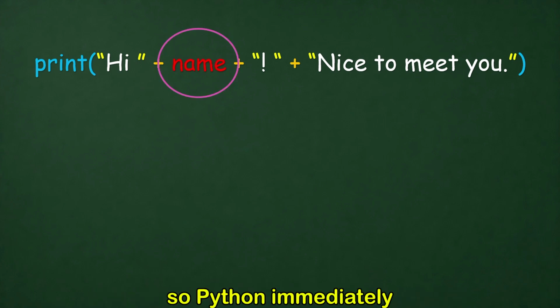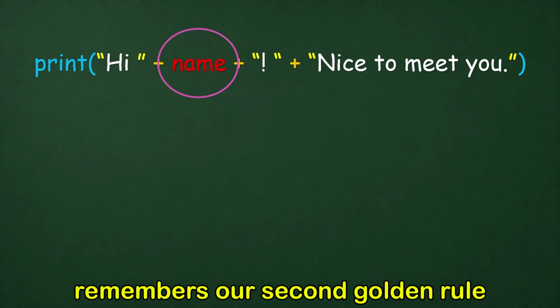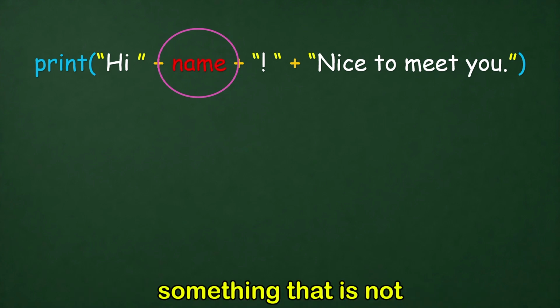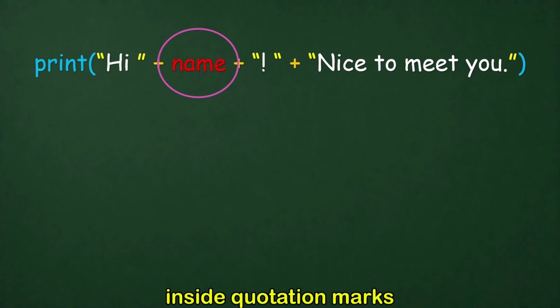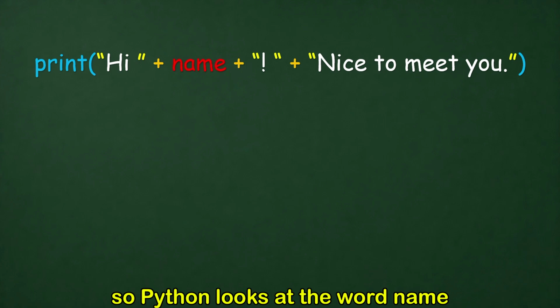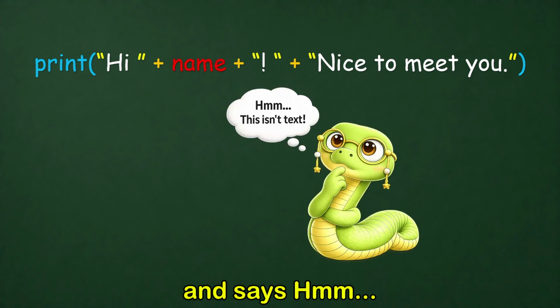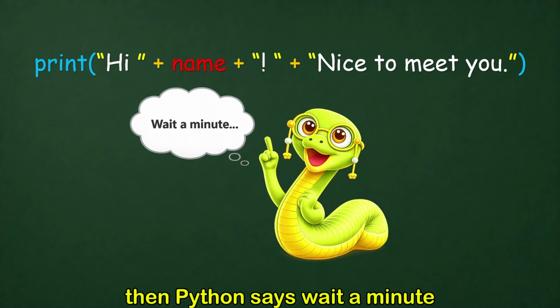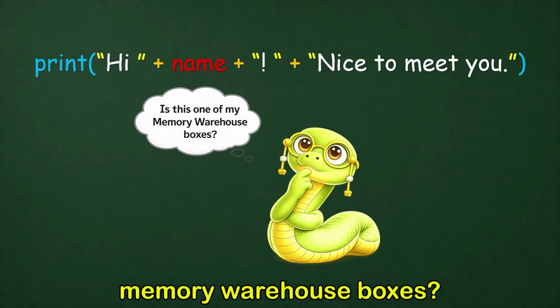So Python immediately remembers our second golden rule. Whenever Python sees something that is not inside quotation marks, it tries to understand what it is. So Python looks at the word name and says, this isn't text, so what is it? Then Python says, wait a minute, is this one of my memory warehouse boxes?